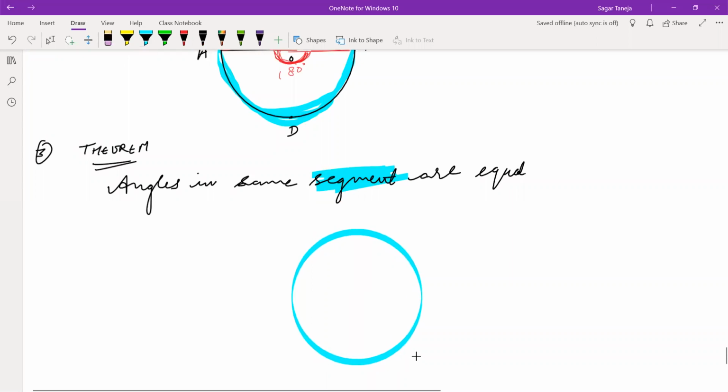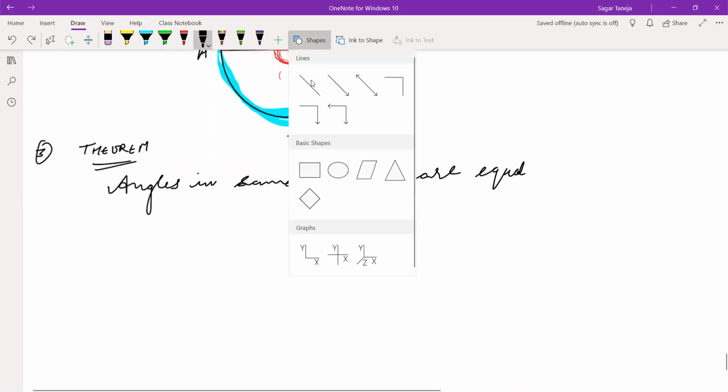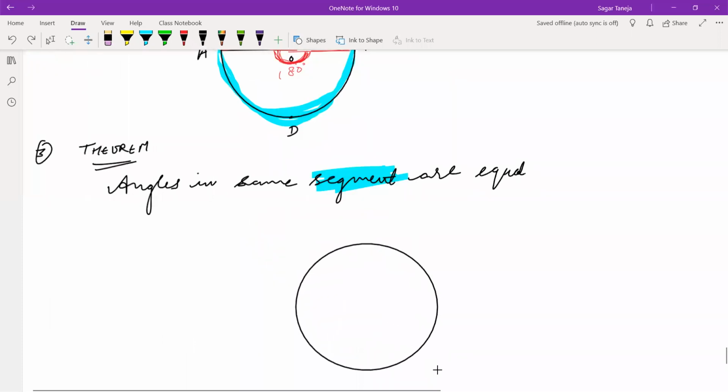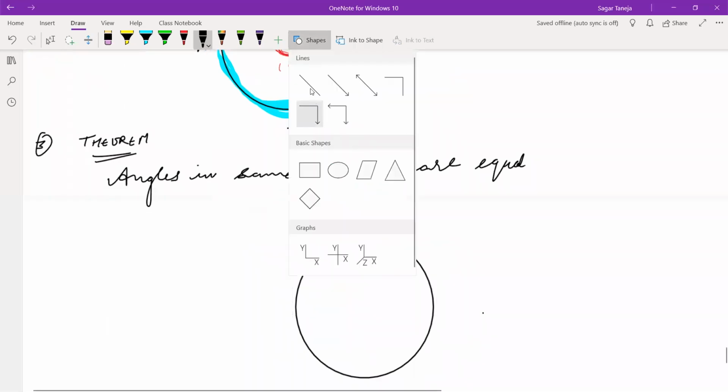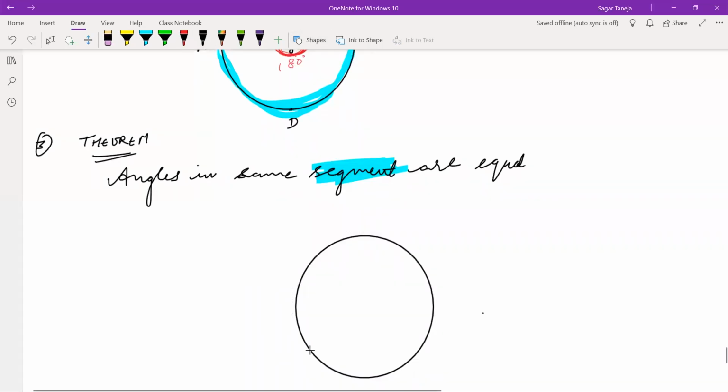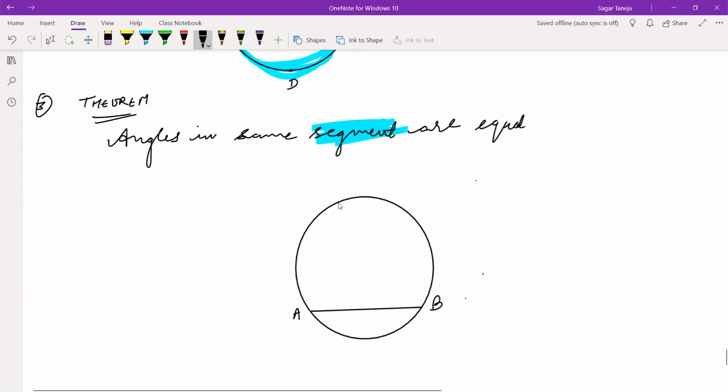I am making a circle. After making a circle, I am just making a chord to represent segments. So AB is a chord, and at down of AB we have minor segment, and in this side we have major segment. Yes, this is major segment and this is minor segment.